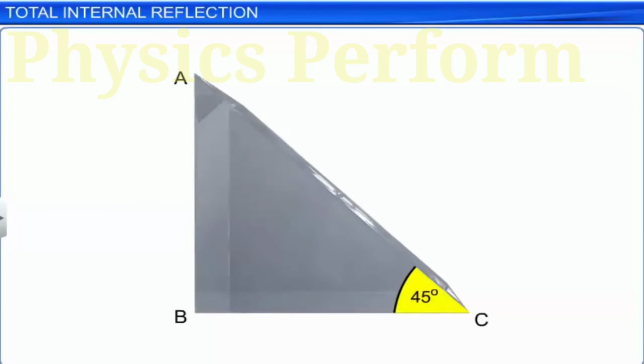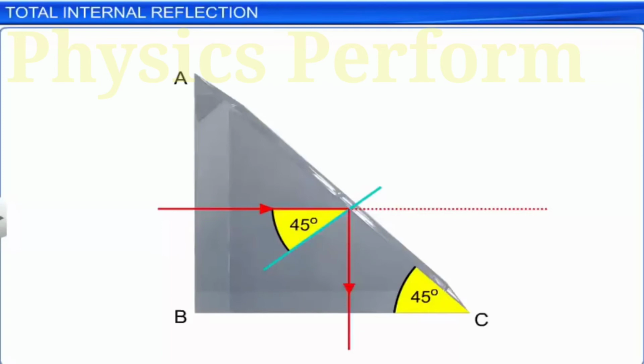Light incident normally on side AB passes without deviation and incident on side AC at an angle 45 degrees. Since the angle of incidence is greater than the critical angle, the light is totally internally reflected and is deviated from its original path by 90 degrees.